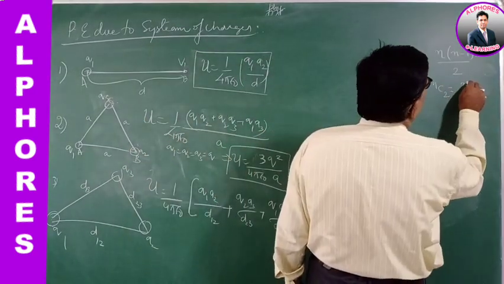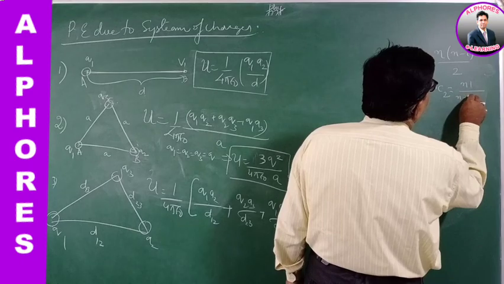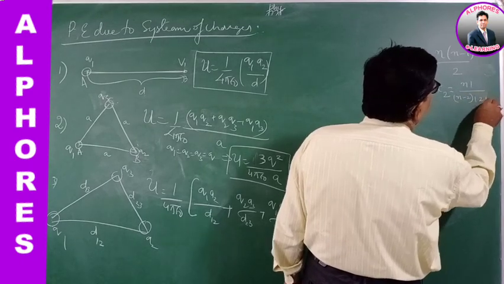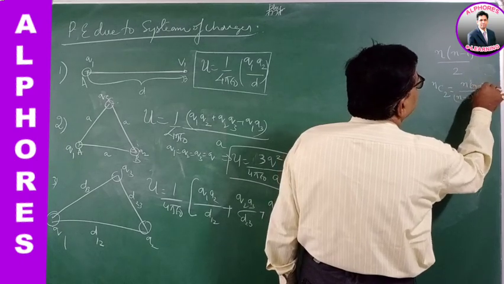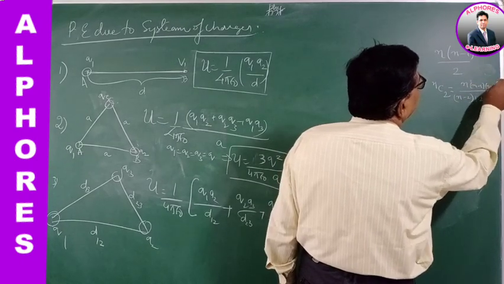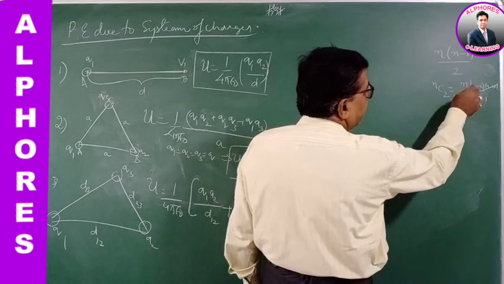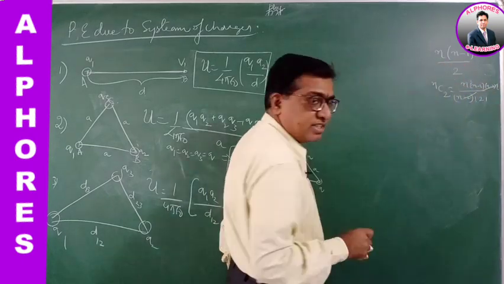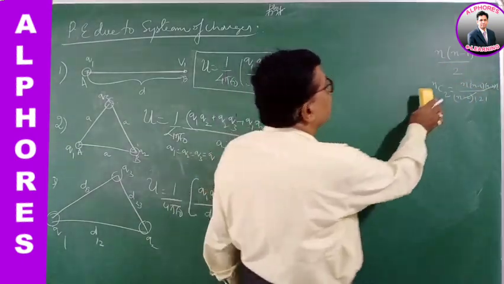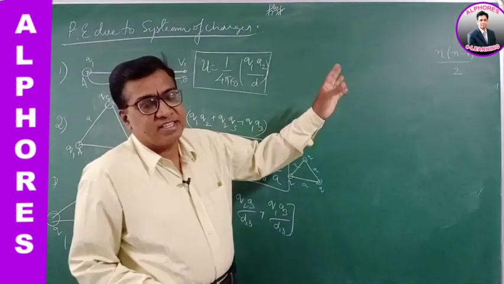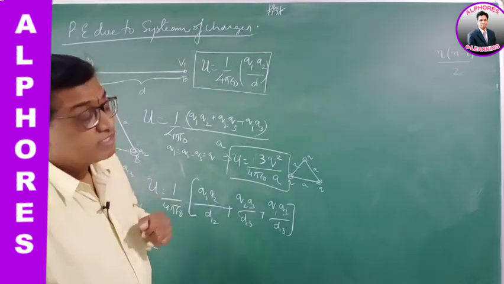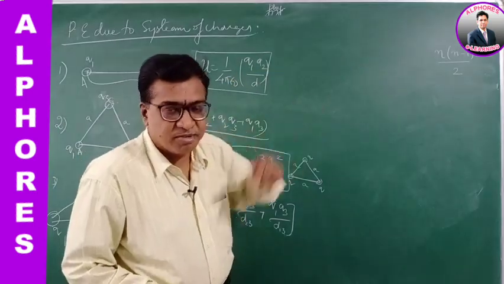You know nC2 is n factorial by n minus 2 factorial into 2 factorial. You can write n factorial as n into n minus 1 into n minus 2 factorial. This cancels, and you remain with n into n minus 1 by 2. That is the formula for the number of combinations you have to consider for n charges in the system.